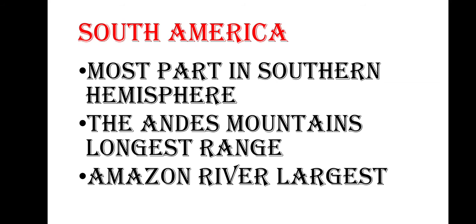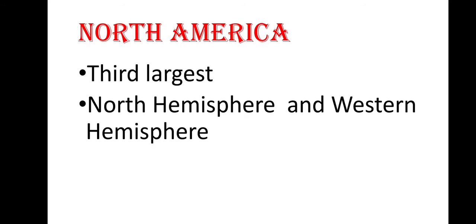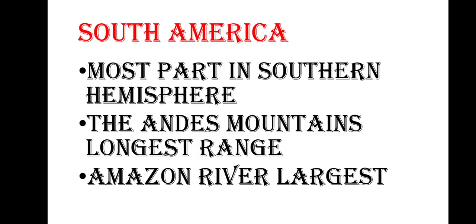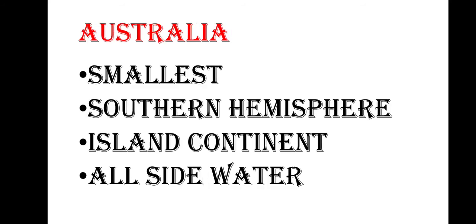In one of the previous slides you have seen that the Nile is the longest river and the Amazon is the largest river. This is the difference you should understand, and don't confuse yourself. The Amazon is the largest river and the Nile is the longest river. So in South America, the Amazon river is found.